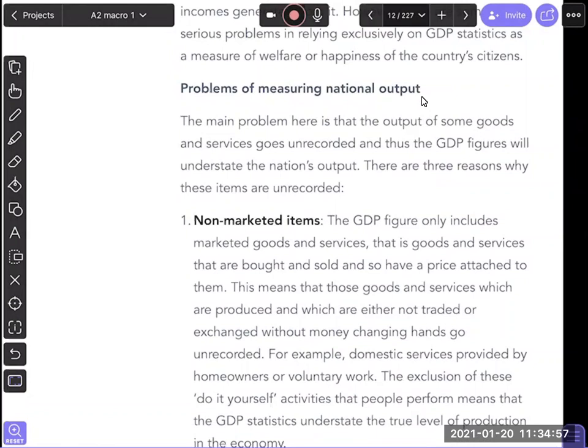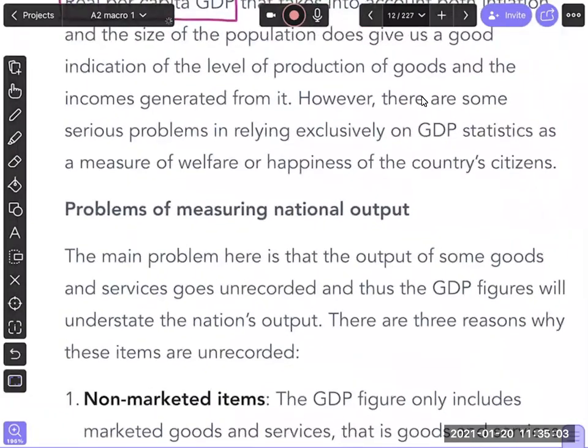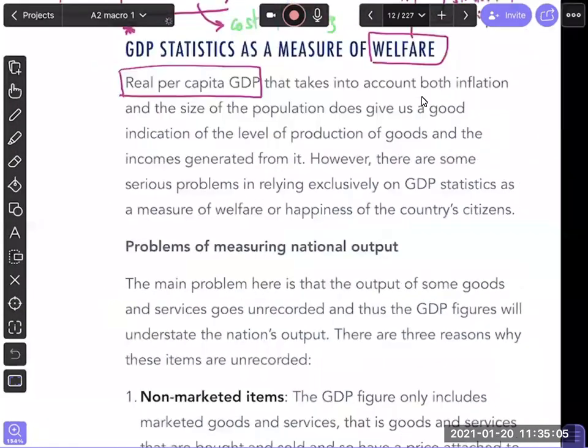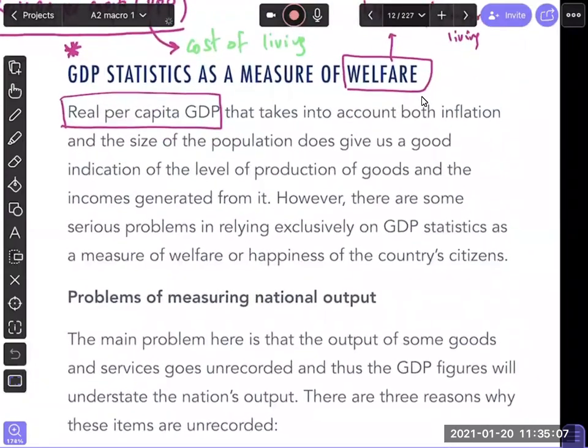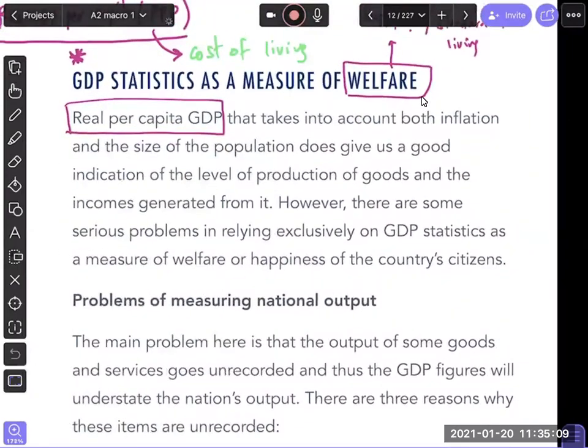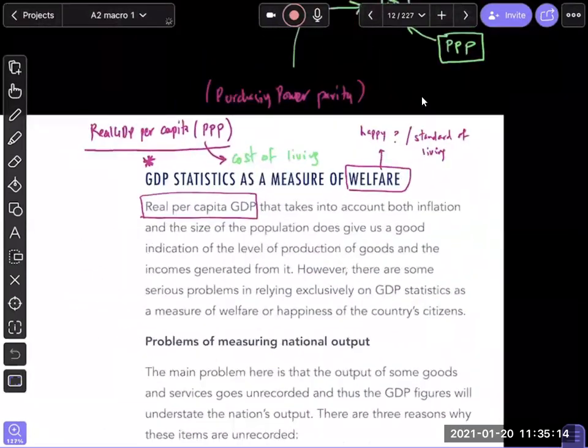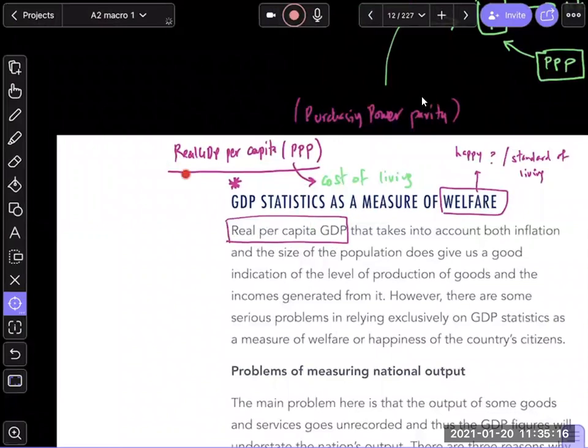So you know that the price is going up. So guys, what are the problems of measuring GDP? When you rely on GDP alone, is it a good measure of a country's welfare or not? What we use as a measure is real GDP per capita, purchasing power parity adjusted. Real will take into account inflation, per capita will take into account population, and purchasing power parity will take into account the cost of living. Yes, and GDP.